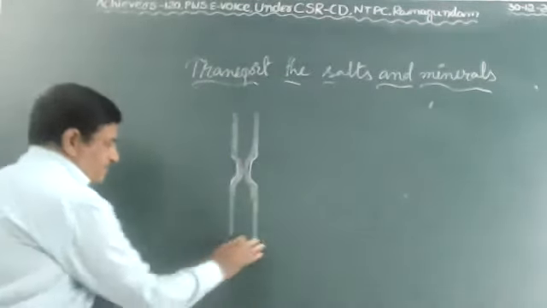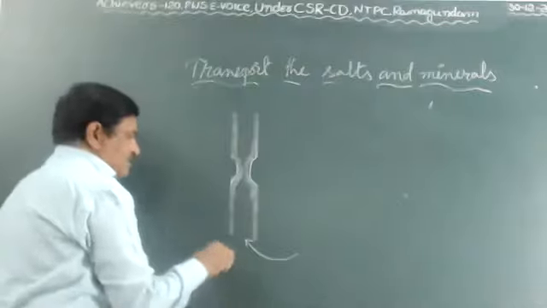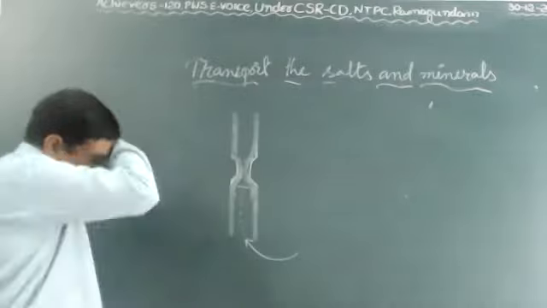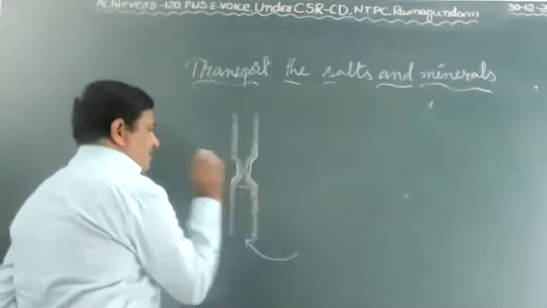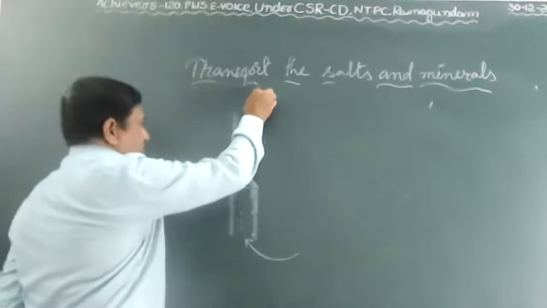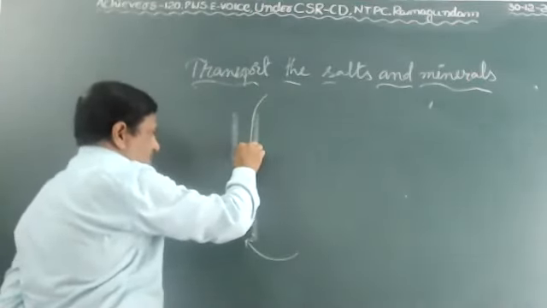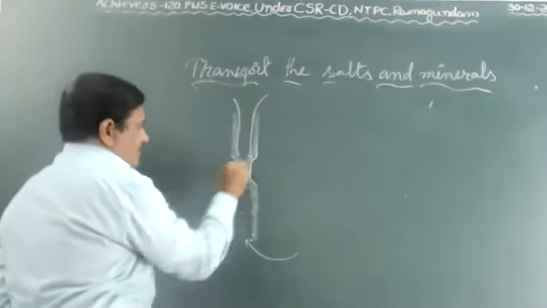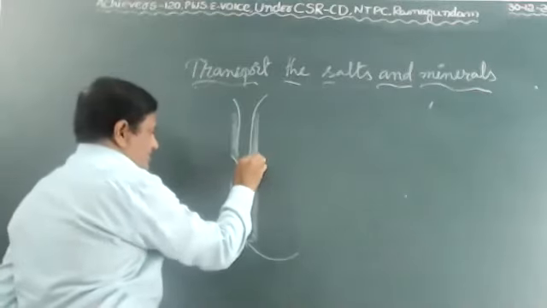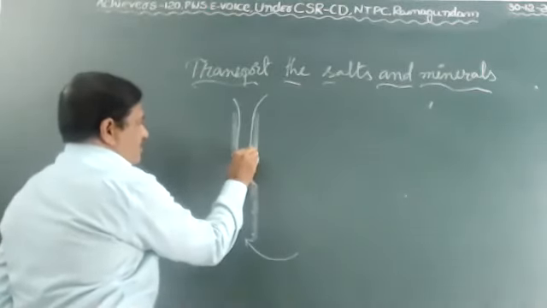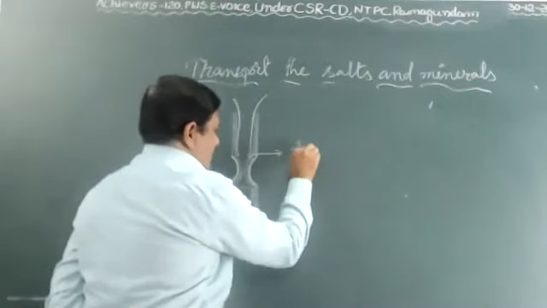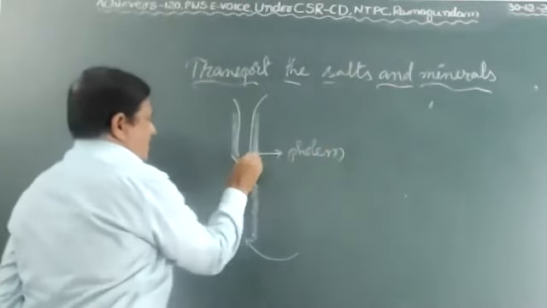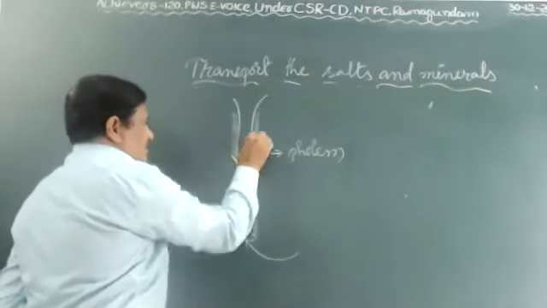Then what happened? From the ground, water and minerals can reach up to here only. Then from the top, the phloem cells supply the food, but the food will get stuck in this area. Why? Because phloem cells are absent in this area, since we removed the bark as a girdle. So the phloem cells stop the transport, and the food will get stuck in this area.